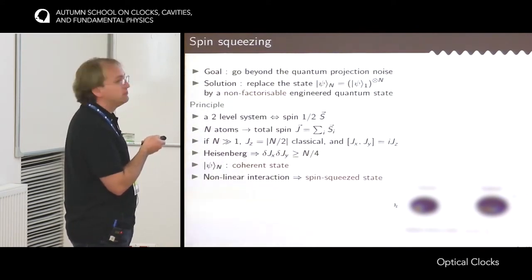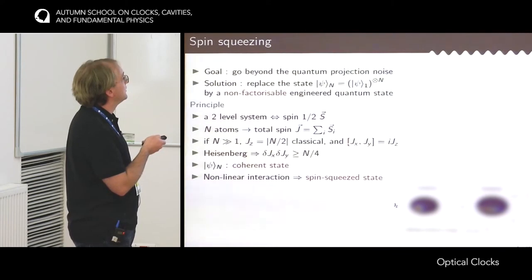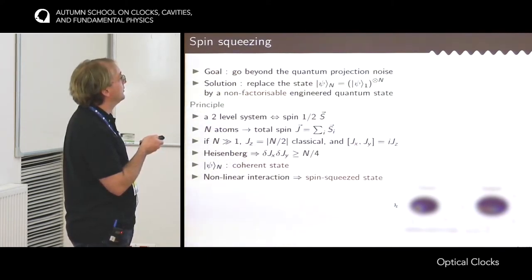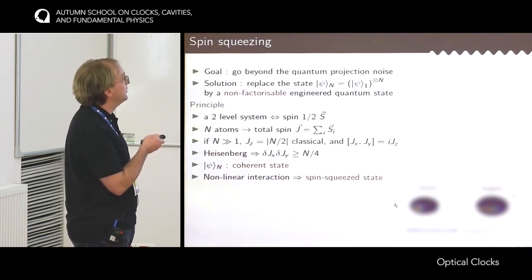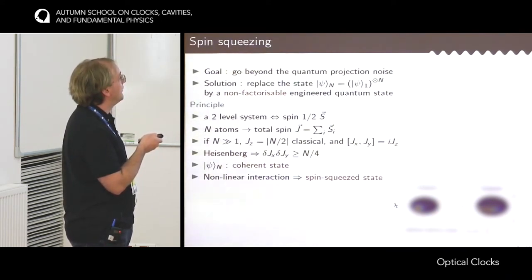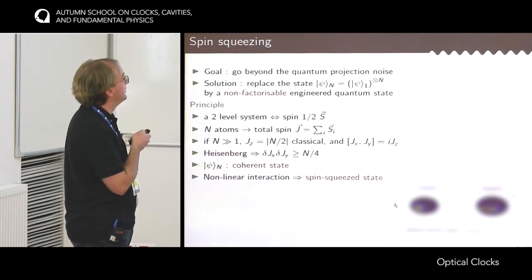And now you have to remember the commutation relation between the components of an angular momentum, which is this one. Now if you replace J by the classical value, you end up with a commutator that is i times a real number, and it means that these two variables have to satisfy the Heisenberg inequality, so the product of the uncertainties on the two variables must be larger than something multiplied by the commutator.